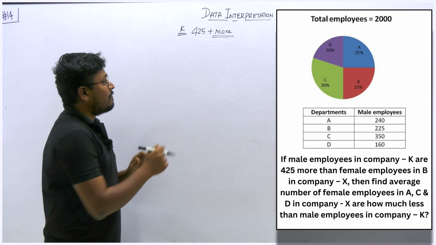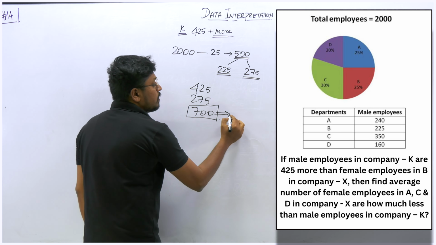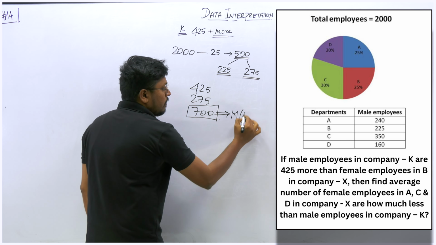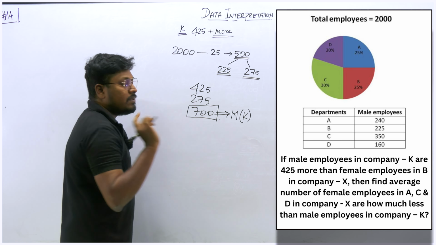Now what they are saying is the total number of male employees in company K is 425 more than the female employees of department B. So 425 plus 275, I think 700, right? Yes, 700. So 700 will be the total number of male employees of company K. So we have found the first value.